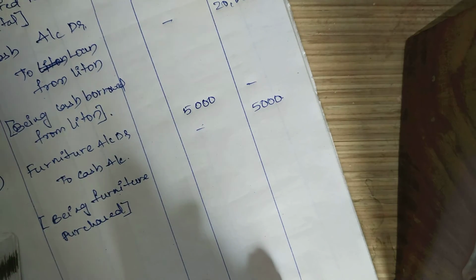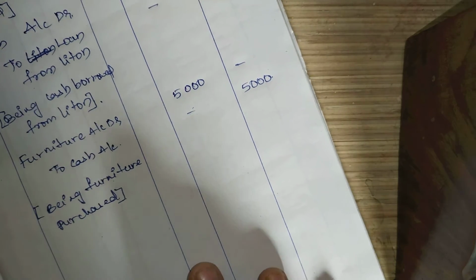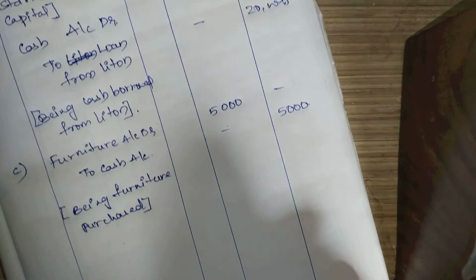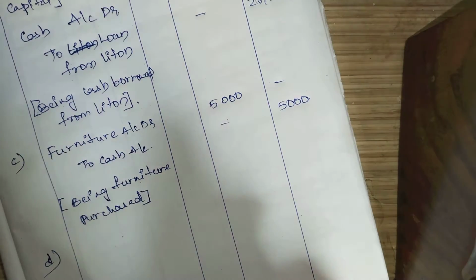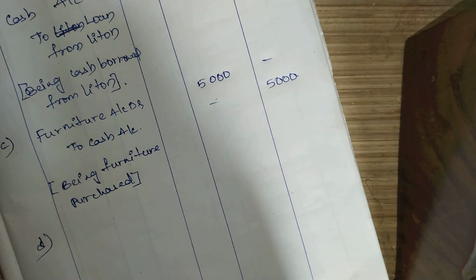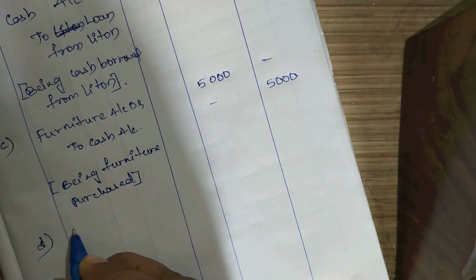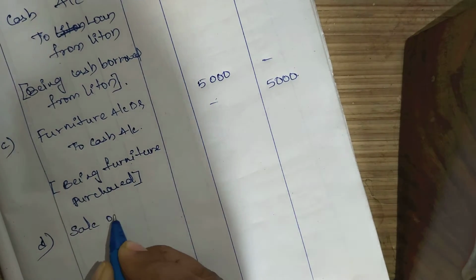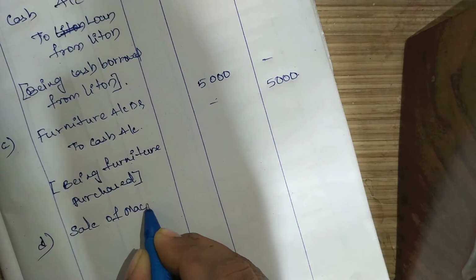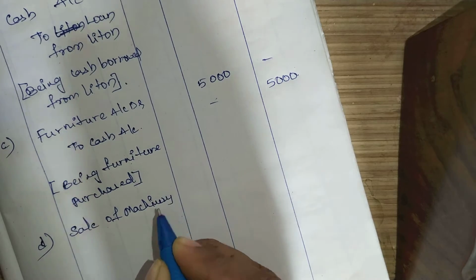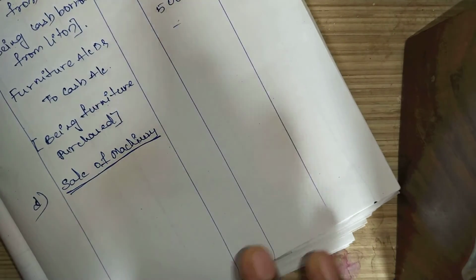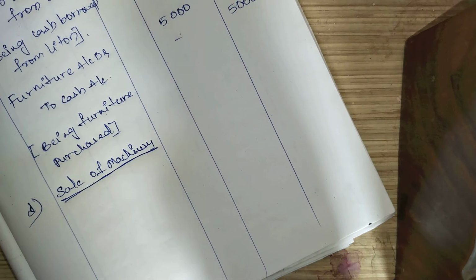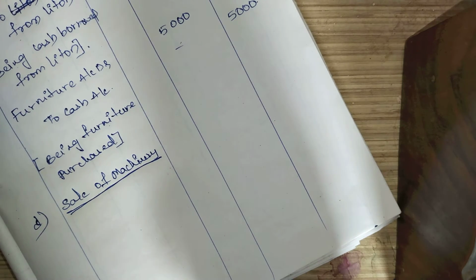Okay. So don't go with the journal entries. I'll explain you in a simple way. So whenever there is a sale of machinery, the transaction is sale of machinery. So whenever you are selling any asset, that is going out of your business. But by selling something, what is happening?